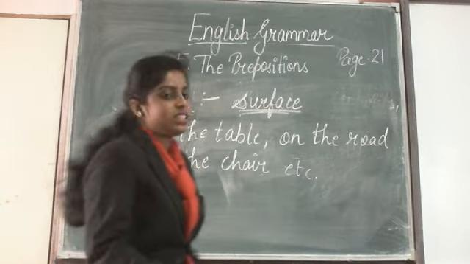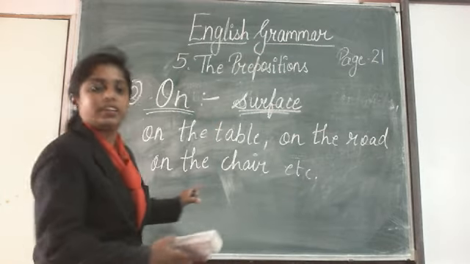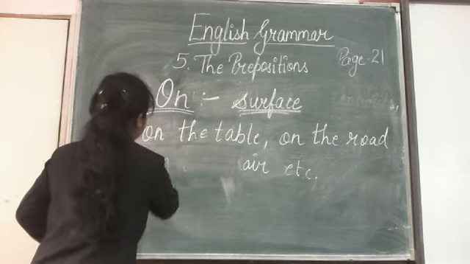Now let's see the use of on in some sentences.